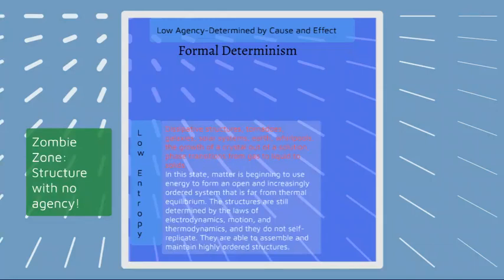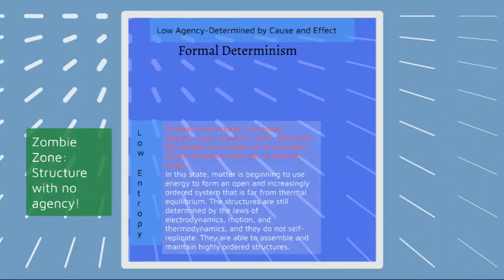So dissipative structures: tornadoes, galaxies, solar systems, Earth, whirlpools, the growth of a crystal out of a solution, phase transitions from gas to liquid to solids. These are all examples of what would exist in this quadrant. In this state, matter is beginning to use energy to form an open and increasingly ordered system that is far from thermal equilibrium. The structures are still determined by the laws of electrodynamics, motion, and thermodynamics, and they do not self-replicate. They are able to assemble and maintain highly ordered structures.